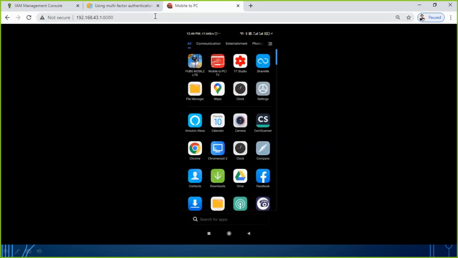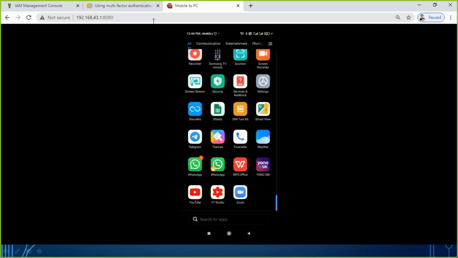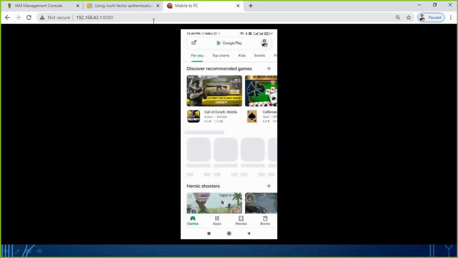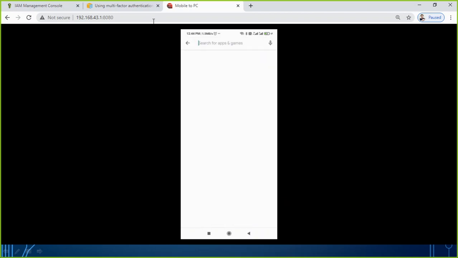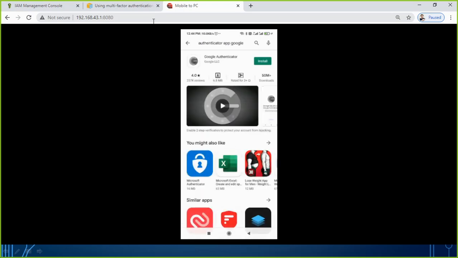I hope now you are able to see that I am sharing my screen. What I am going to do is go to the Play Store on my mobile phone, and here I will search for the Authenticator app for Google. You can directly type the name, Google Authenticator, or just type Authenticator app Google. Let me search with this name, and this is the app I am talking about.